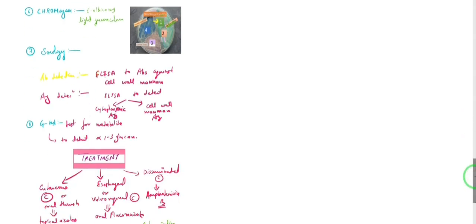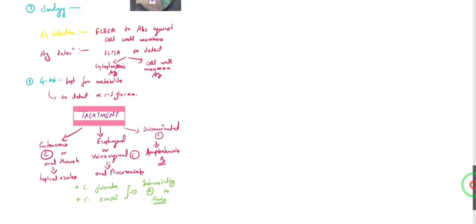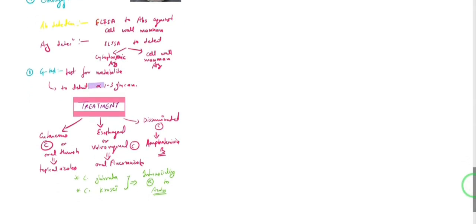And for the serology, we can do antibody detection or antigen detection by ELISA. We are going to see antibodies against cell wall mannans, or we can directly detect cytoplasmic antigens or cell wall mannan antigens. Right, then we can do a G test, which is nothing but a test for a metabolite. It is done to detect beta-1,3 glucan.